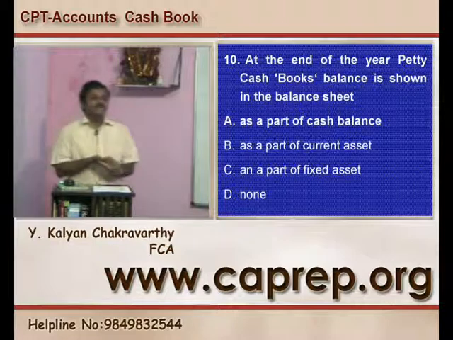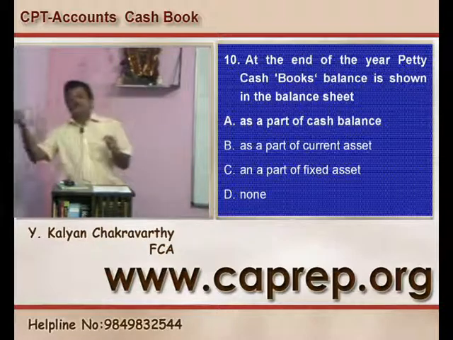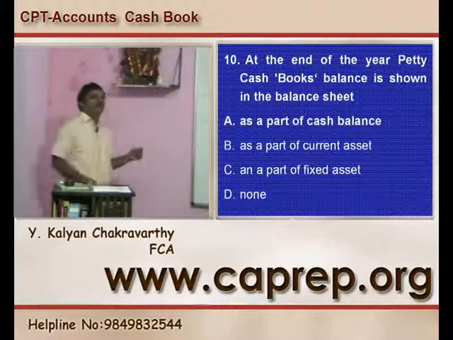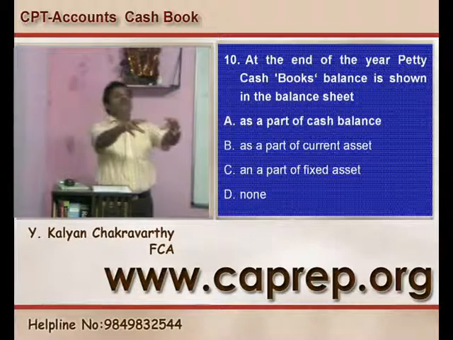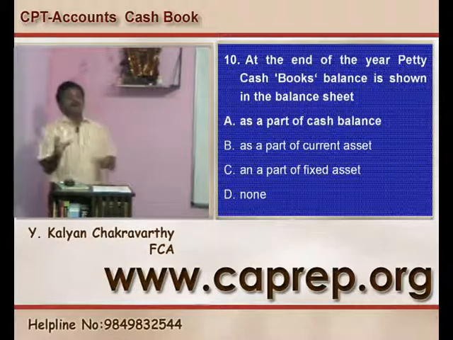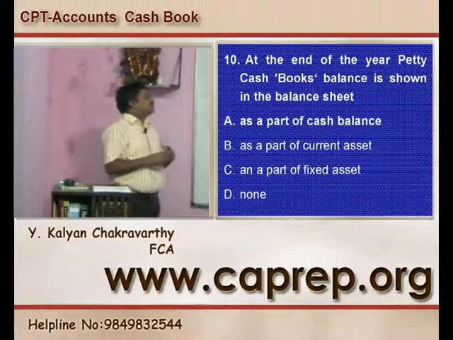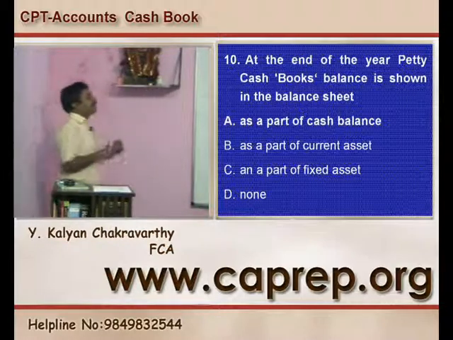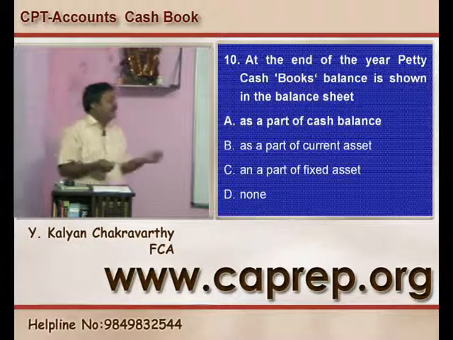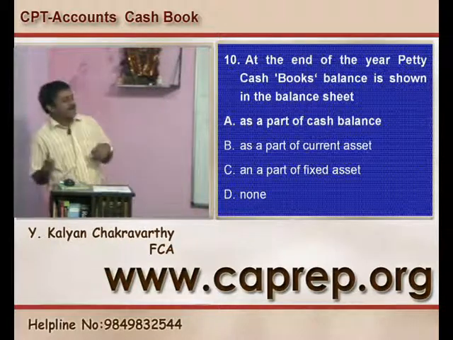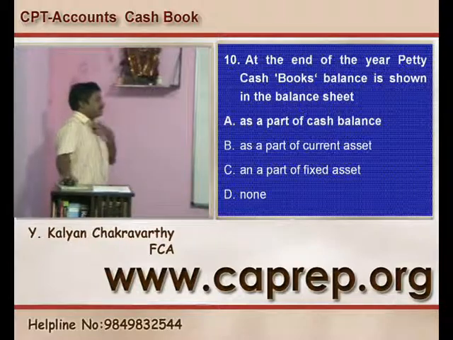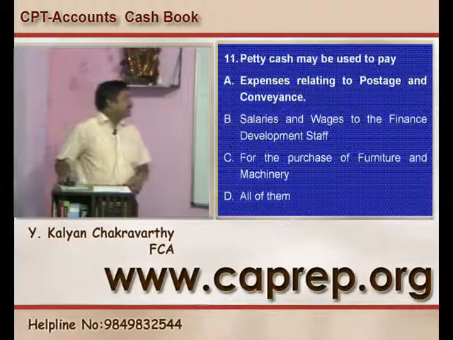At the end of the financial year, in the balance sheet, the cash balance you show is the sum total of the petty cash balance as well as the main cash balance. So at the end of the year, the petty cash book balance is shown in the balance sheet as a part of the cash balance. So A is the right answer.